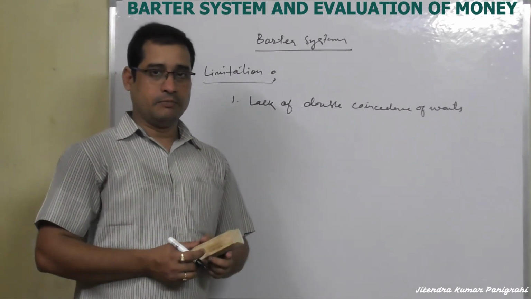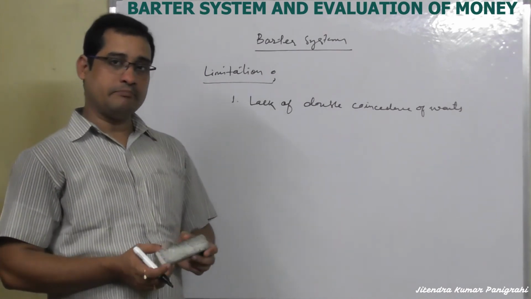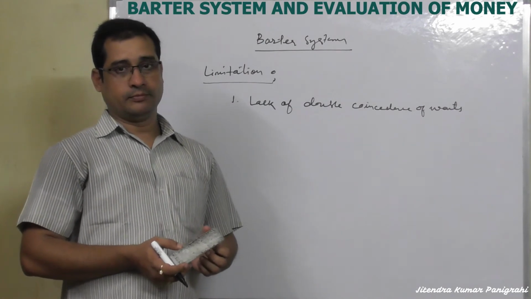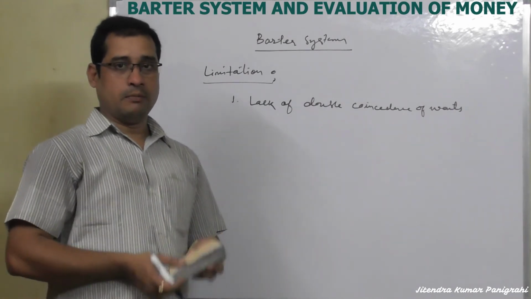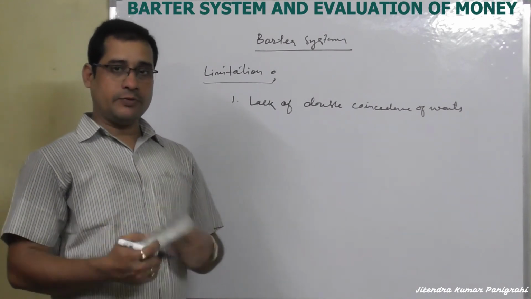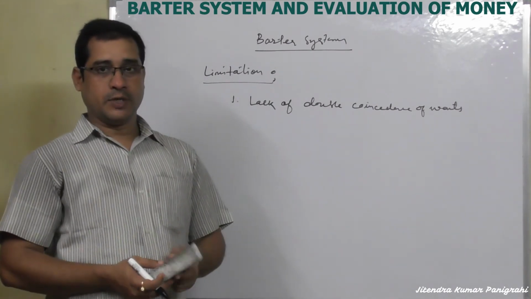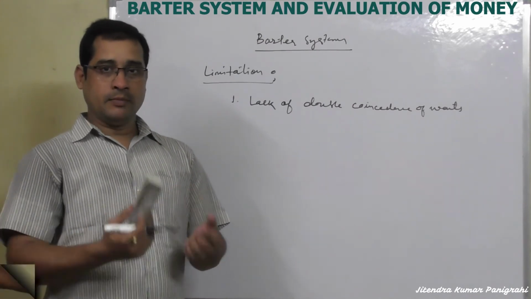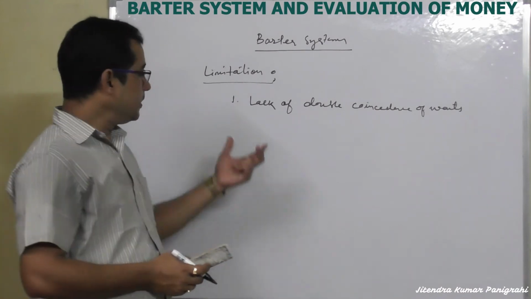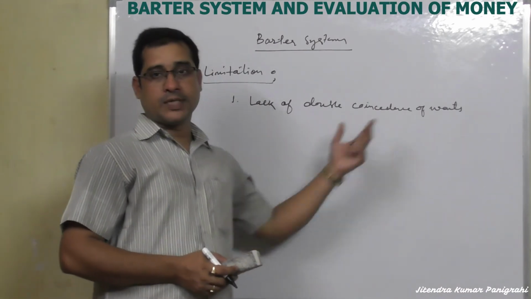But no one is there to purchase my wheat from the market. So I cannot exchange my wheat with another person, because I want to exchange my wheat for others' rice, but no one is a rice seller and no one is purchasing wheat in the market. That's why this is known as the lack of double coincidence of wants.